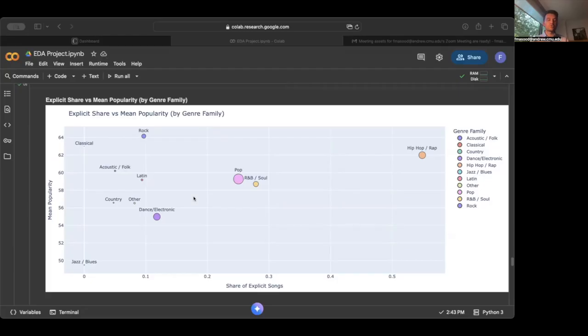And this led me to question whether explicitness is associated with popularity for all genres. To test this hypothesis, I ran a t-test comparing the popularity of explicit and clean songs within the rock and hip hop category. So in rock, we found that explicit songs were significantly more popular than non-explicit ones. But for hip hop, we saw that explicitness made no real difference statistically. So we can say that the effect of explicit content depends on the genre's culture and what its listeners value.